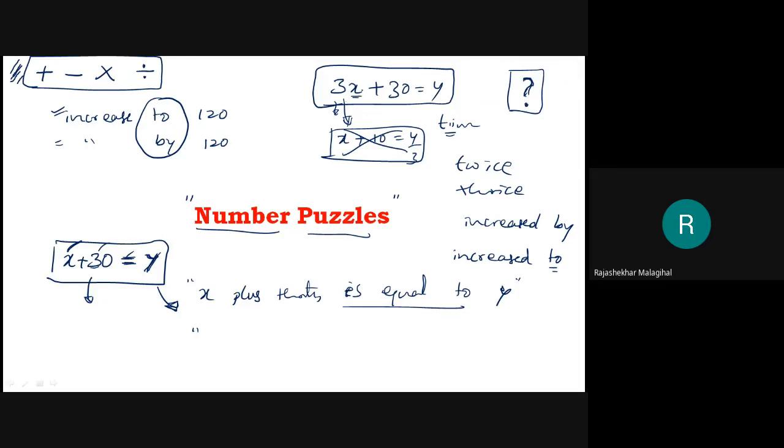Then can anyone say it in a smarter way? 3x plus 30 equal to y. In a broader sense, it is 3 multiplied by x, added to 30, is equal to y. This is what I told very clearly.